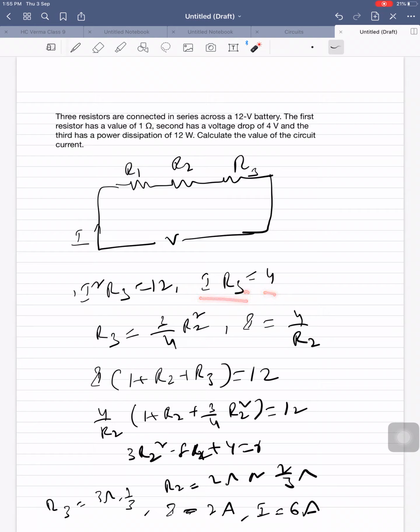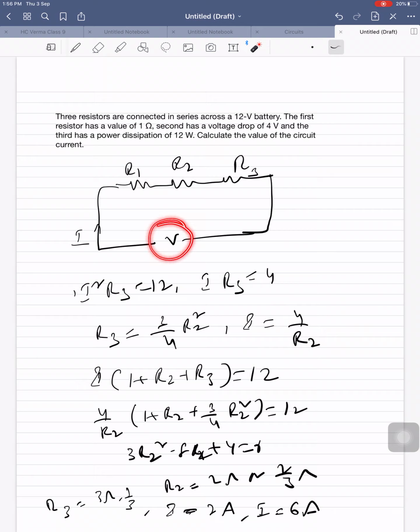Not R3. The second has a voltage drop of 4 volts. So I R2 is 4. So R3 from this is 3 by 4 R2 squared, because I is equal to 4 by R3. If you substitute in this, then you will get R3 equal to this. I equals 4 by R2.